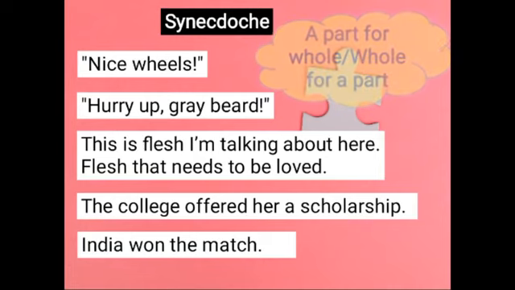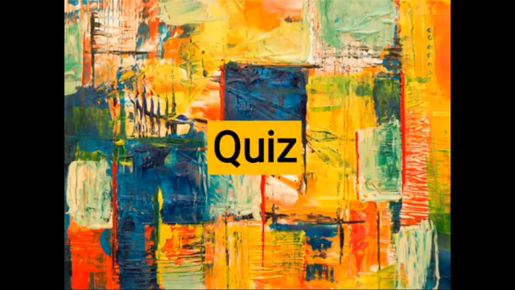So, here we have understood that synecdoche is a part for whole. Maybe we are just taking a part of a person or a thing, like nice wheels. We have only taken a single part of a vehicle. And India won the match. It's like whole for a part. The entire India has been considered over here. We have written India over here for the Indian team.